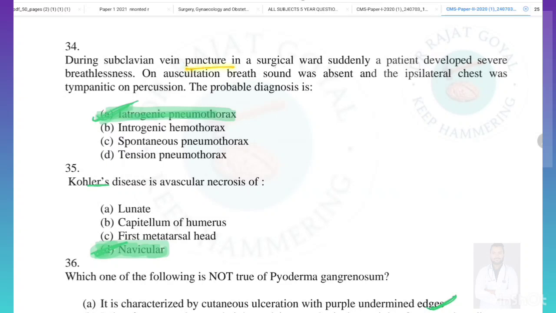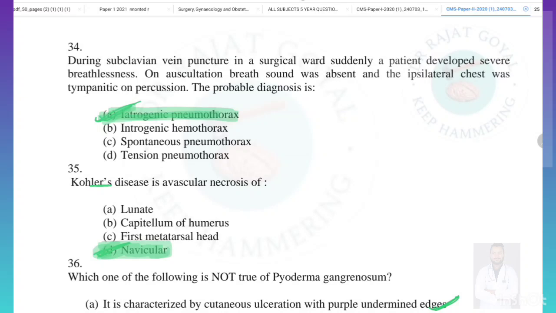During subclavian vein puncture in the surgical ward, suddenly a patient develops severe breathlessness. On auscultation, breath sounds were absent and the ipsilateral chest was tympanic on percussion. The probable diagnosis is... So it is talking about the surgical ward, and after that there is breathlessness and absence of breath sounds. So it is a case of pneumothorax, but it occurs in the surgical ward. So it is a case of iatrogenic pneumothorax, which is occurring at the time of surgery or after the surgery.